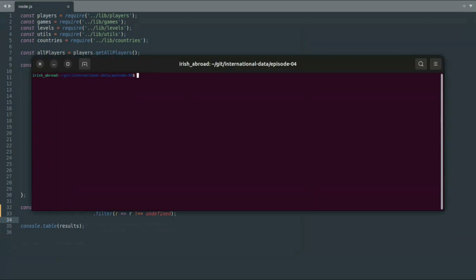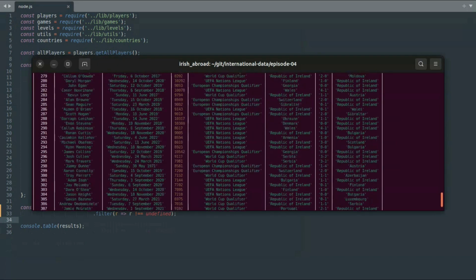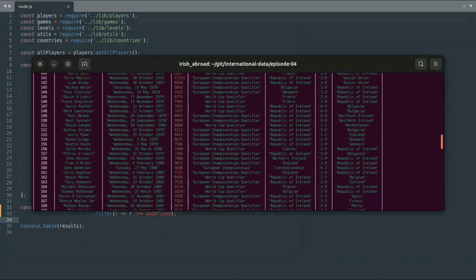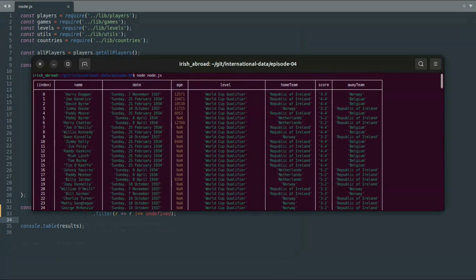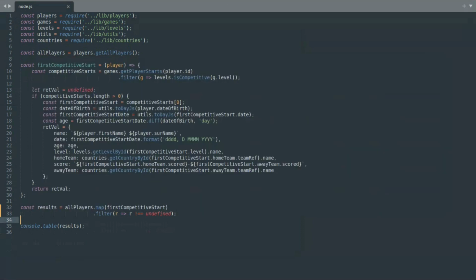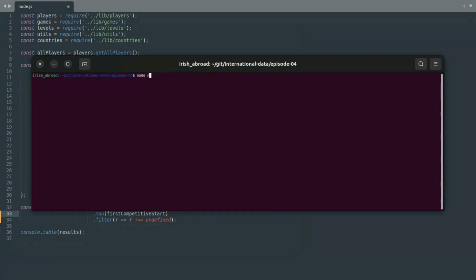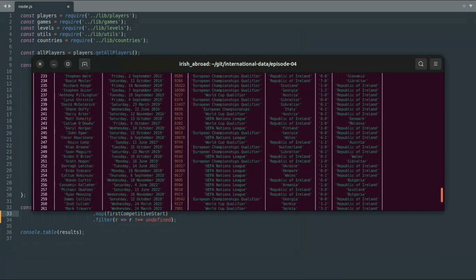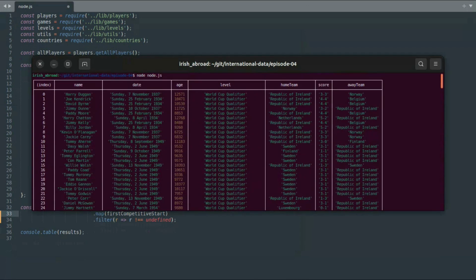Run the program again and you can see the table of players and the age they were on the first competitive start. However, if you scroll up, you'll see that some ages are calculated as NaN, or not a number. These are players whose date of birth is not available, so the object representing them has no date of birth attribute. These players can be removed by adding a filter for objects with the attribute to the allPlayers.map chain. Running the program now and scrolling up, you can see that only players with their date of birth defined have their details in the table.